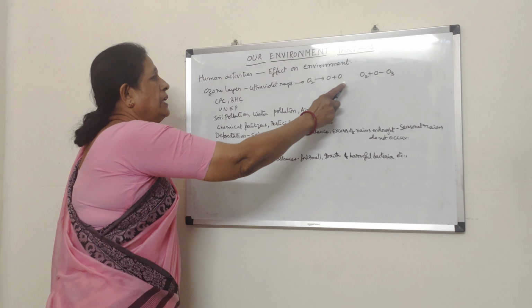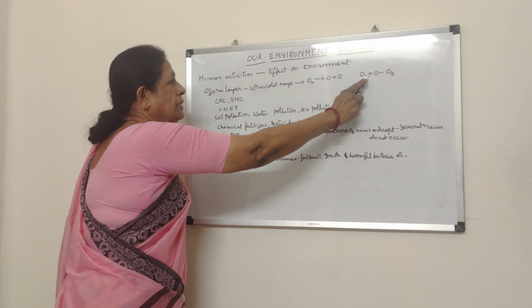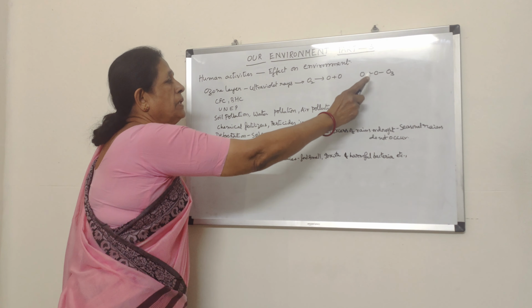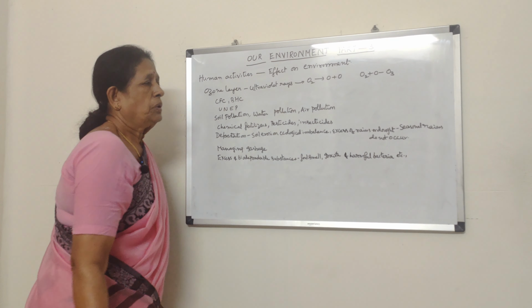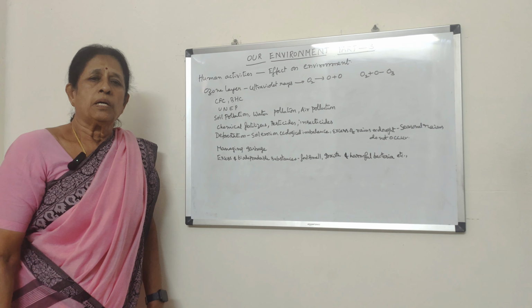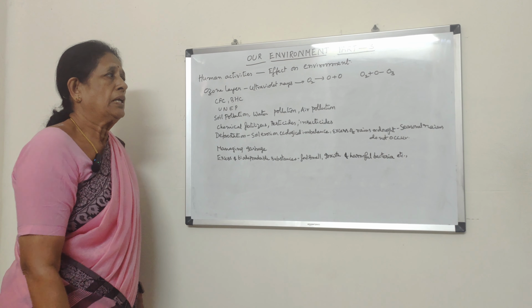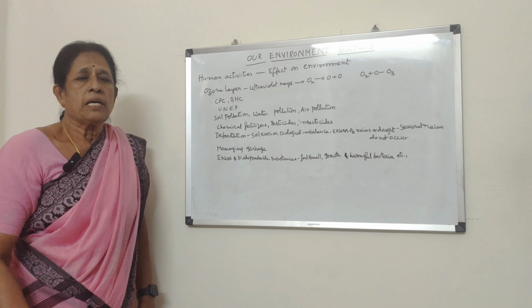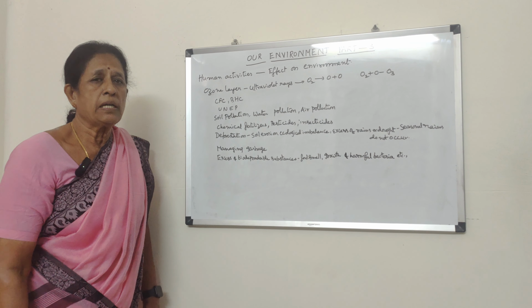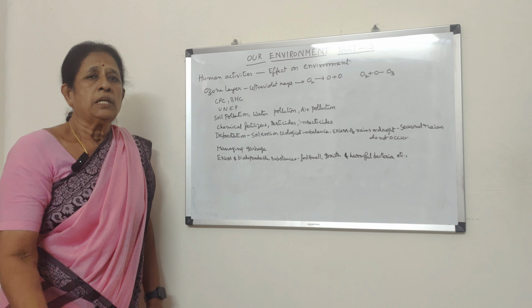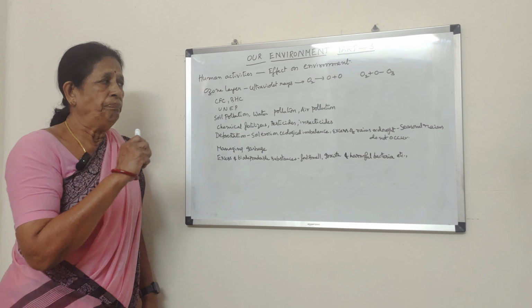These oxygen atoms combine with oxygen and form ozone. Ozone is poisonous, but it is out in the Earth's atmosphere, and in a way it is helping in preventing the entry of ultraviolet rays into the Earth's atmosphere.